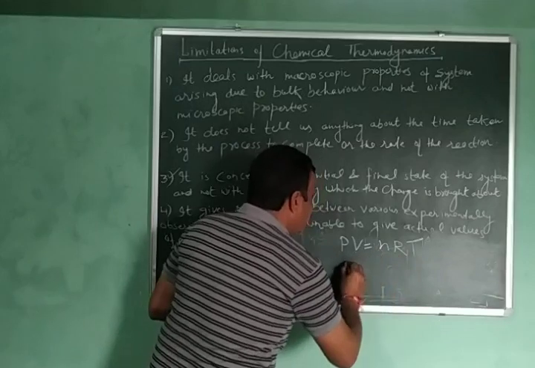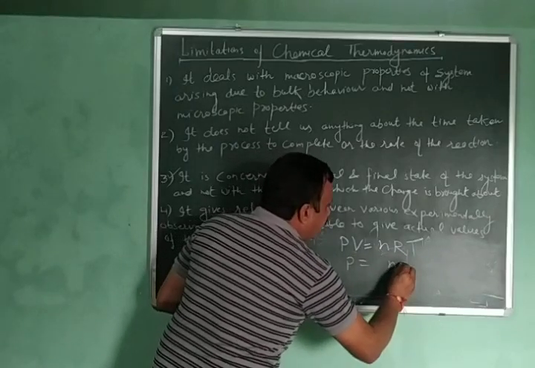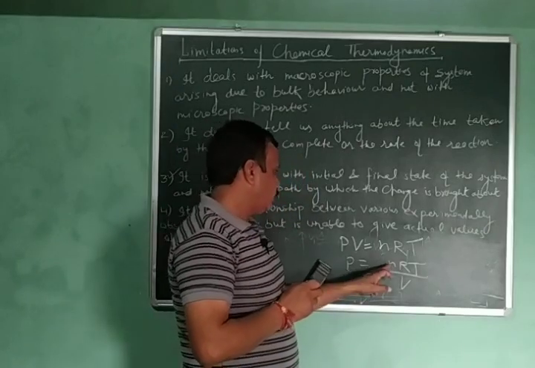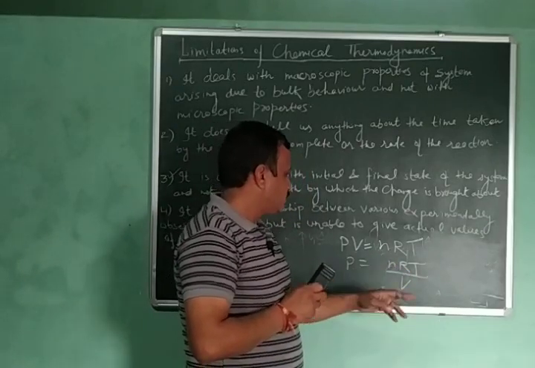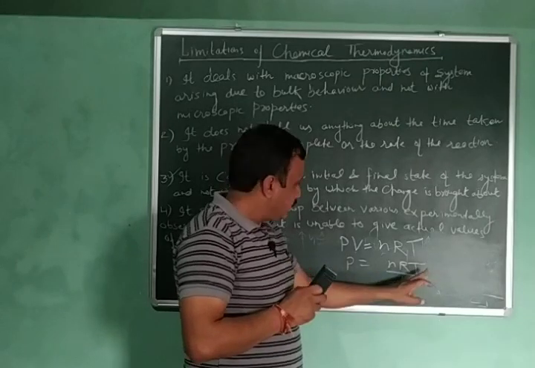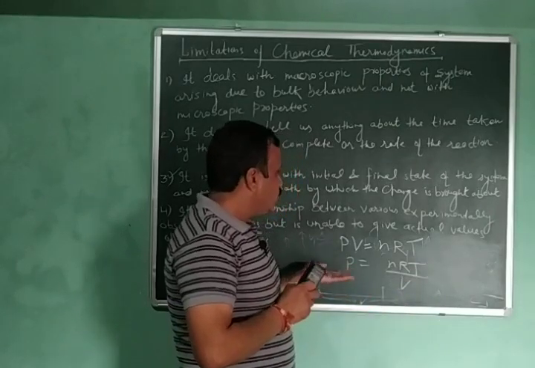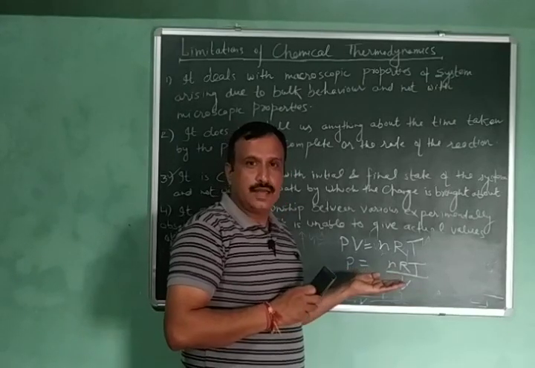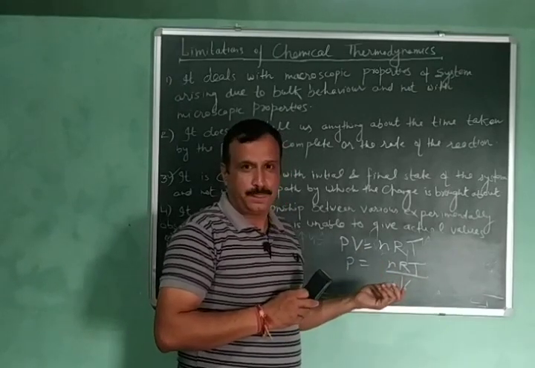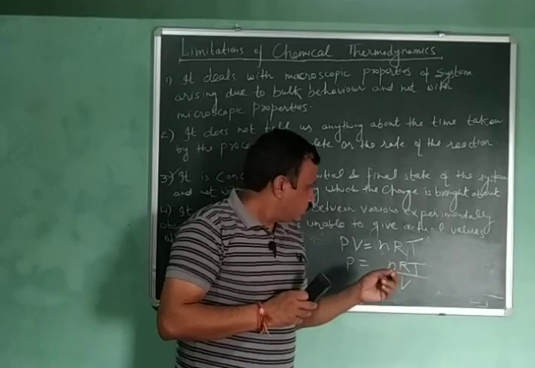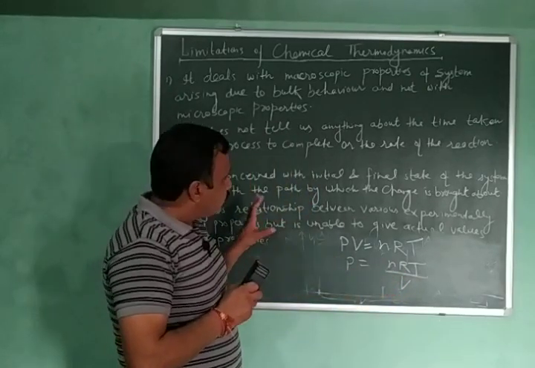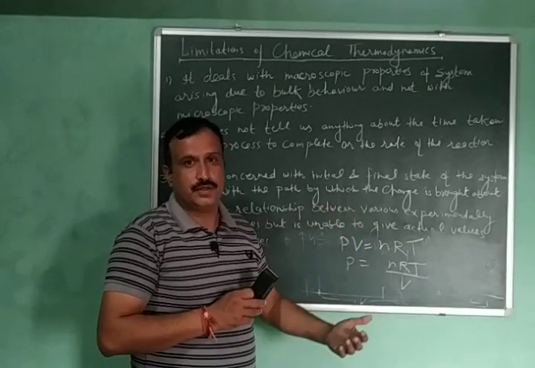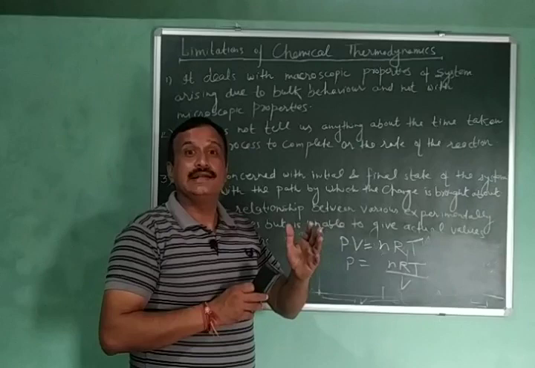That is, P will be equal to nRT upon V. So I know the number of moles, I know the gas constant, temperature I have determined experimentally, and volume also. Then this equation can give us an idea about the pressure, what pressure that gas is going to have. Understood? So this means that thermodynamics will derive equations relating these variables, as we will see in the later part of this chapter.